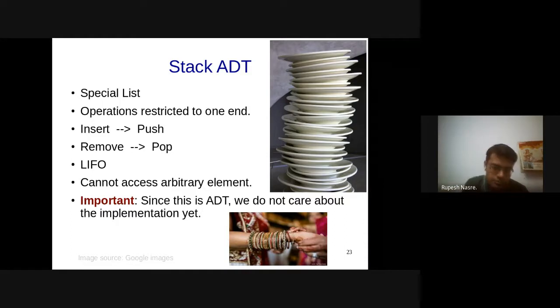So the important part here is that since we are talking about only the ADT, we currently don't know what the implementation is. It could be linked list based, it could be array based, it could be something else. So that's again another important point, like we did in the case of lists. So let's define that ADT, right?